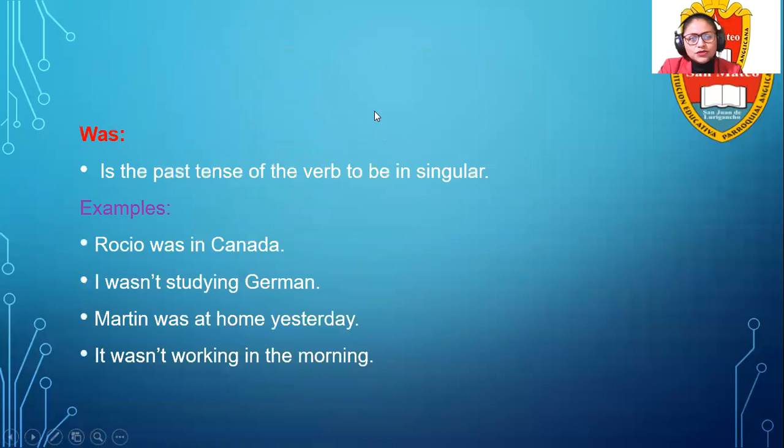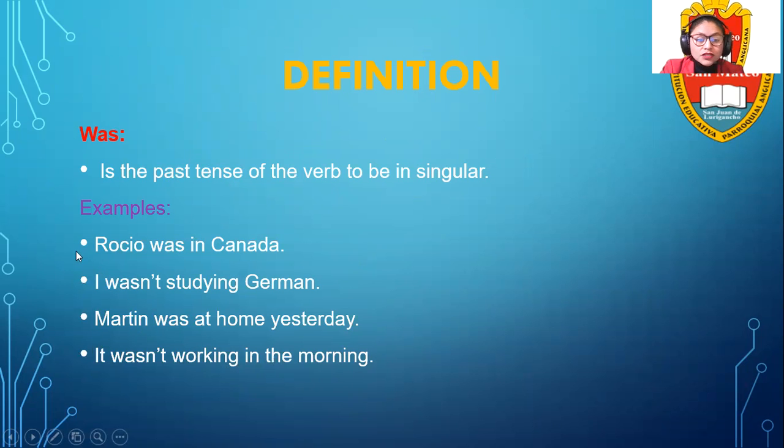Now we are going to read a short definition about was. Was is the past tense of the verb to be in singular. For example, Rocio was in Canada. I wasn't studying German. Martin was at home yesterday. It wasn't working in the morning.